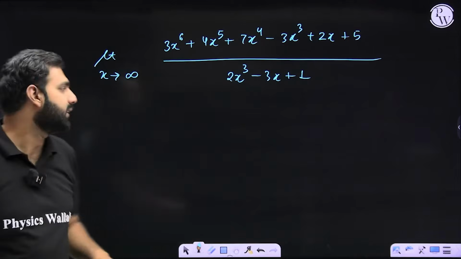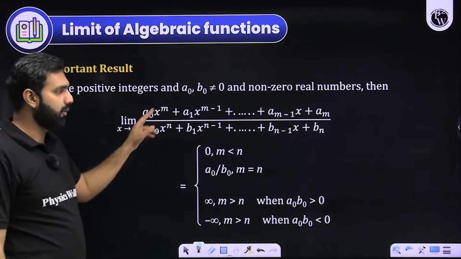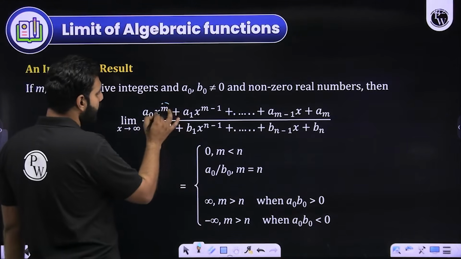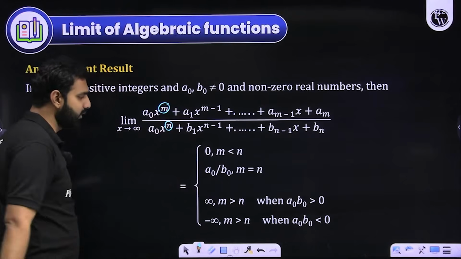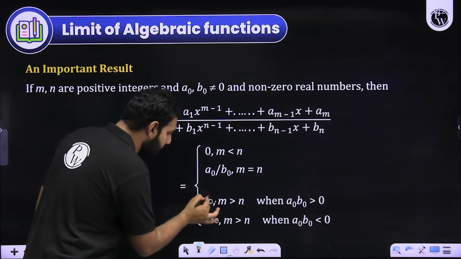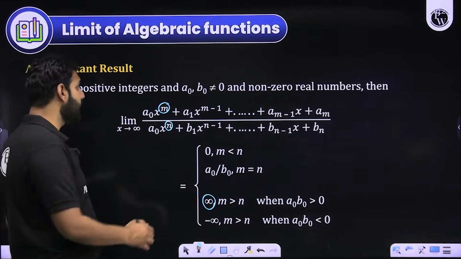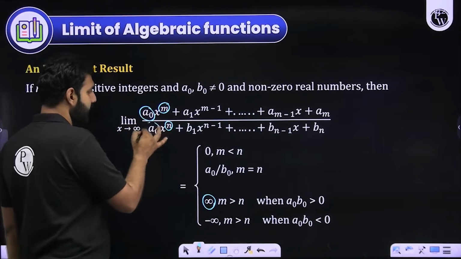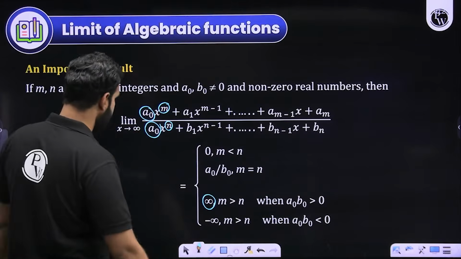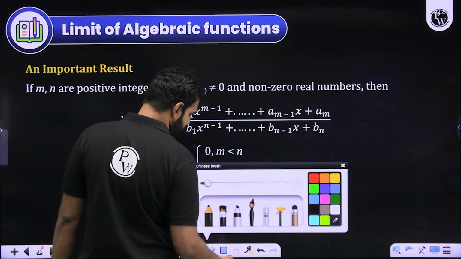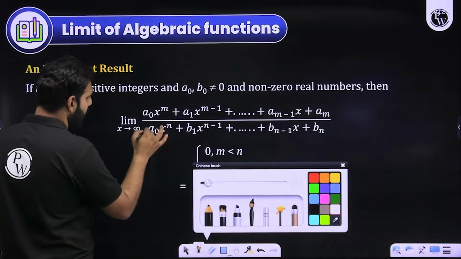So are you realizing that whenever you see two polynomials where the degree of the numerator is greater than the degree of the denominator, then this always approaches infinity? Will you remember it? But of course, you need to understand that these coefficients here should have been b naught. So let me just rectify that correction here. Just give me a second, students. Here it was b naught basically.